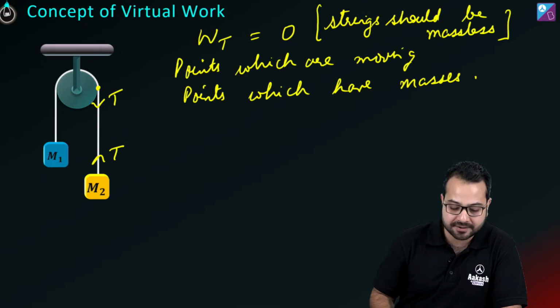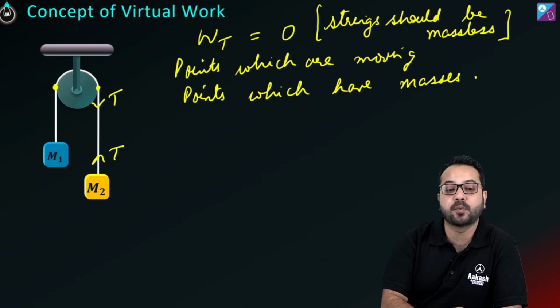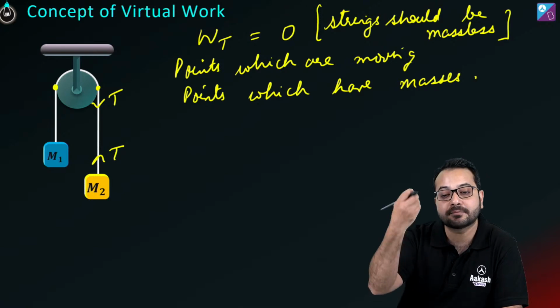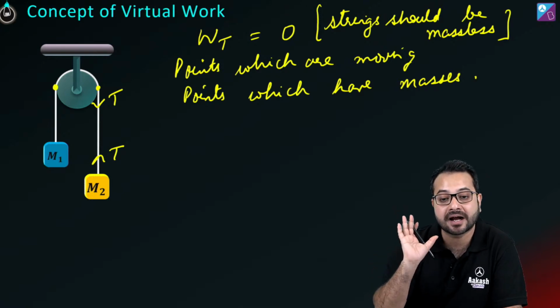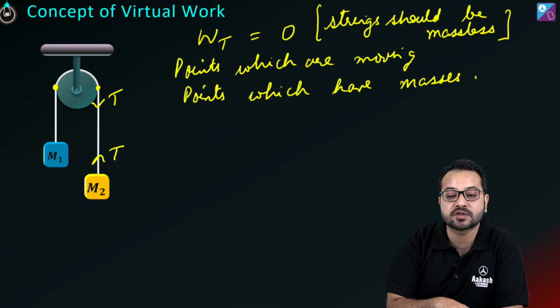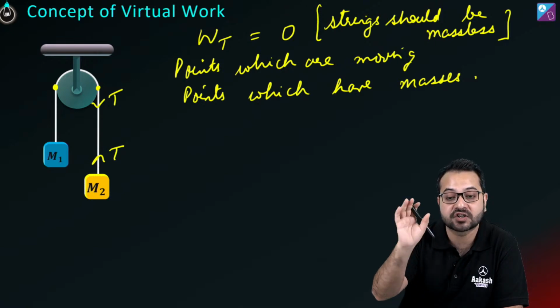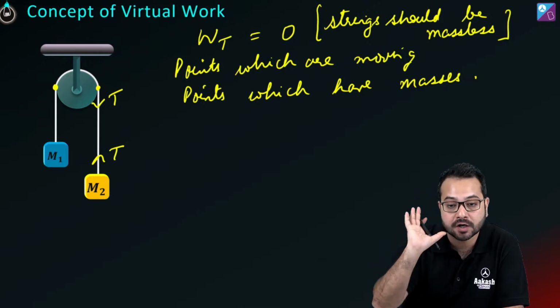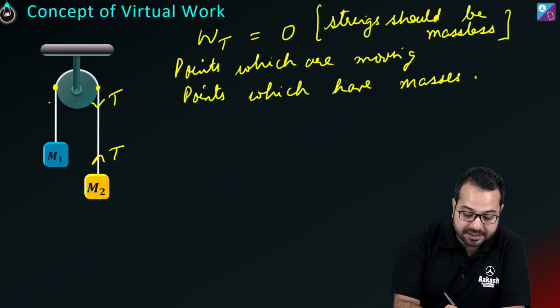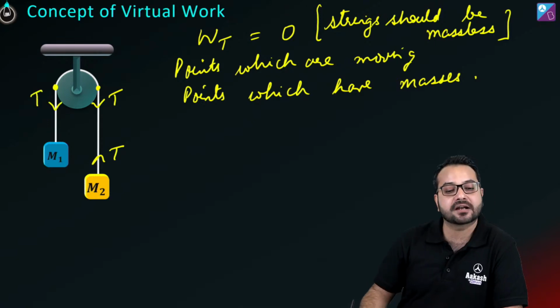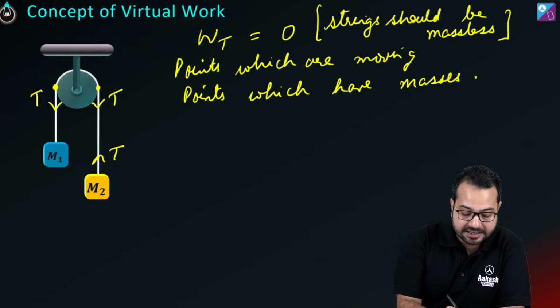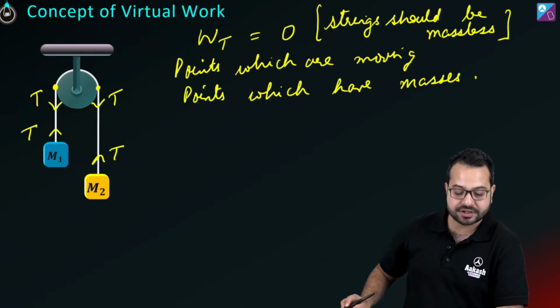So this is also T. Now this pulley is frictionless and massless. Correct? We are dealing with ideal situations. Now this pulley is also frictionless and massless and it is not moving. तो यहाँ पे भी टेंशन कितना हो जाएगा? यहाँ पे भी टेंशन हो जाएगा T. And because of that, यहाँ पे भी टेंशन कितना हो जाएगा? यहाँ पे भी हो जाएगा टेंशन T.